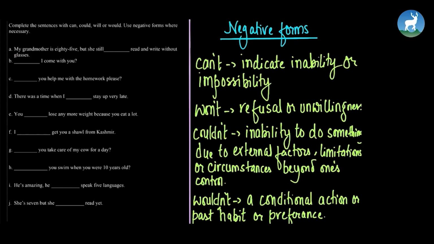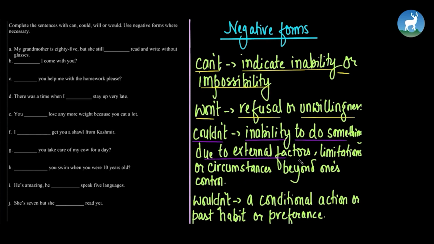Alright kids, let's see the negative forms of can, will, could and would. So here we have can't as the negative form of can. Can't is used to indicate inability or impossibility. So whenever you have to indicate your inability or any impossibility, you can use can't. Won't is used for refusal or unwillingness. Likewise, couldn't is used for any inability to do something due to any external factors. See here, for unwillingness we used won't. For your own inability or any impossibility we used can't.